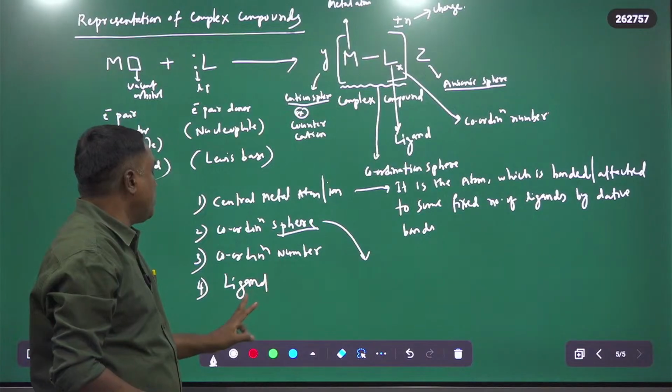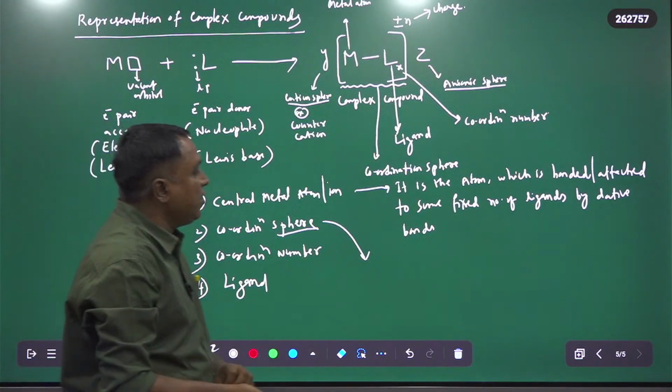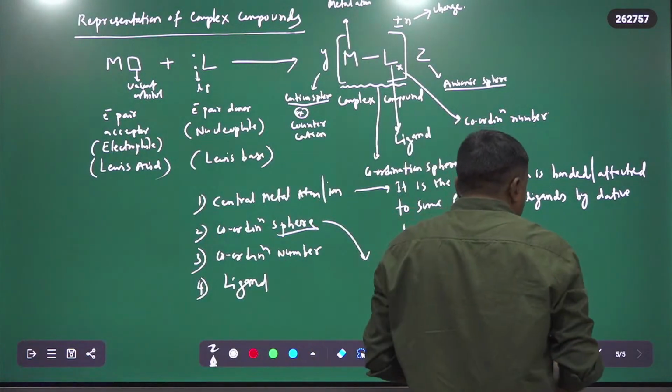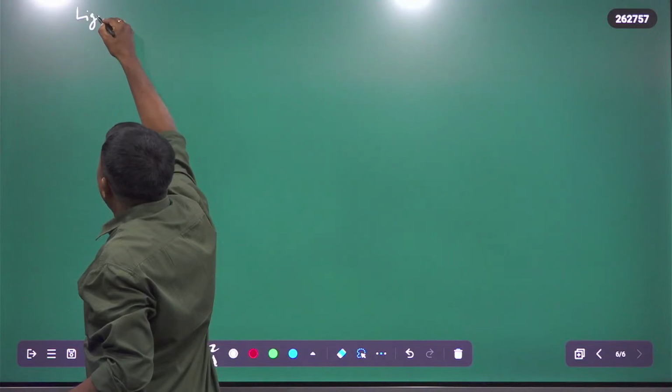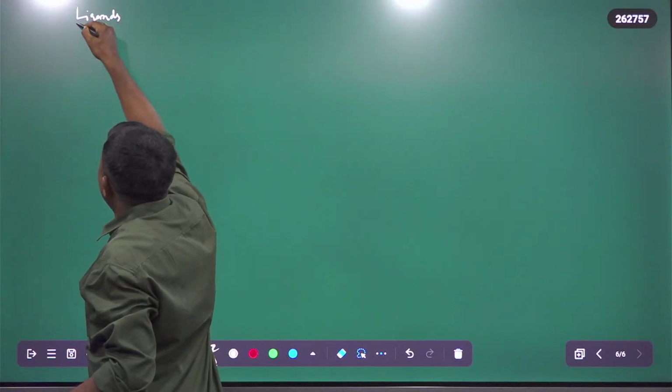A coordination number. And what about the ligand? Ligands are very, very important in these complex compounds. So what are ligands?